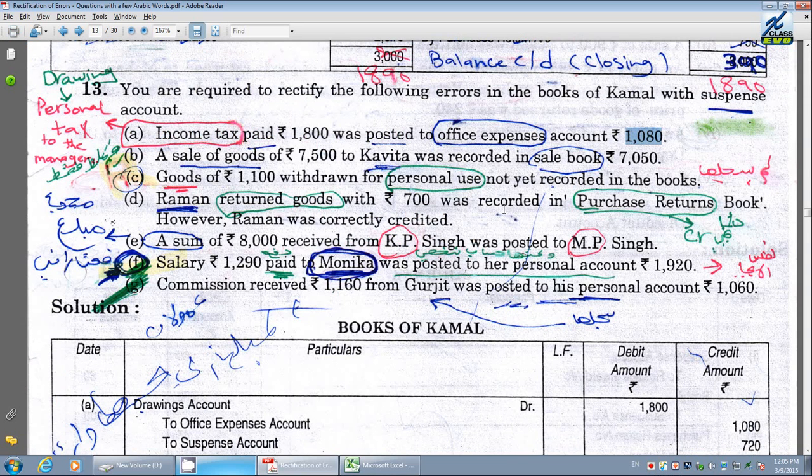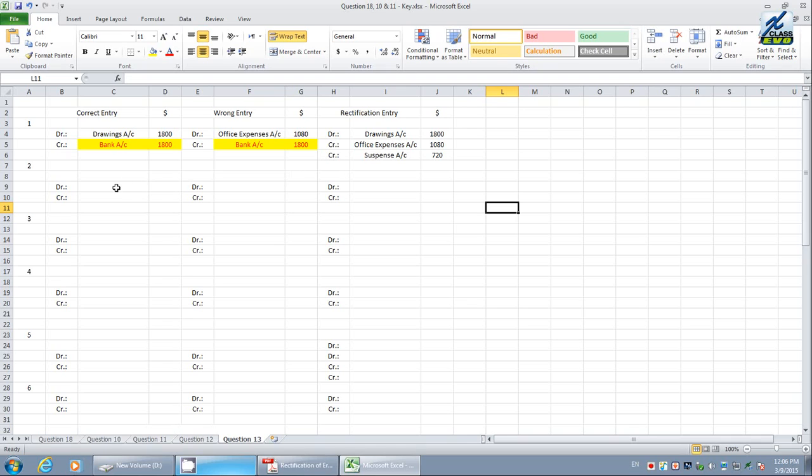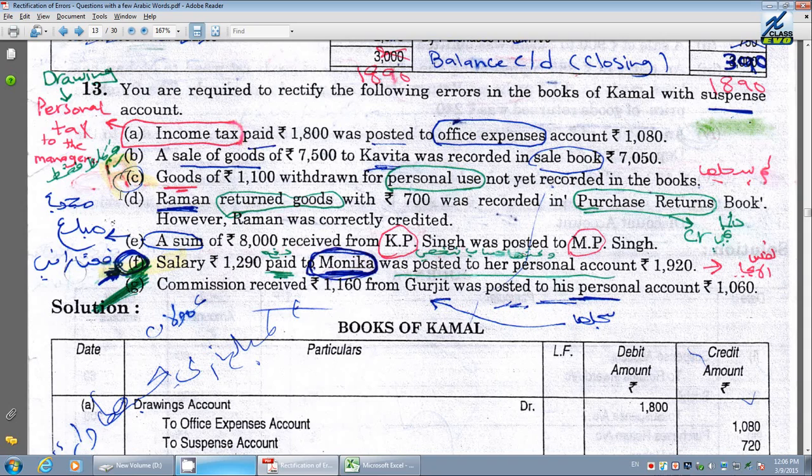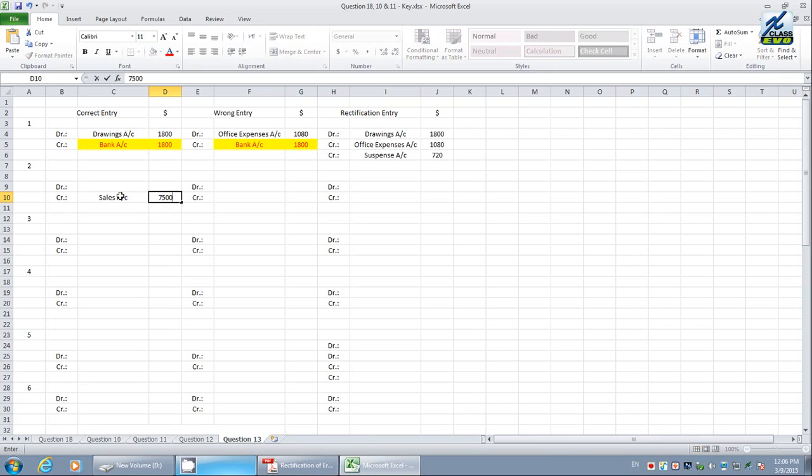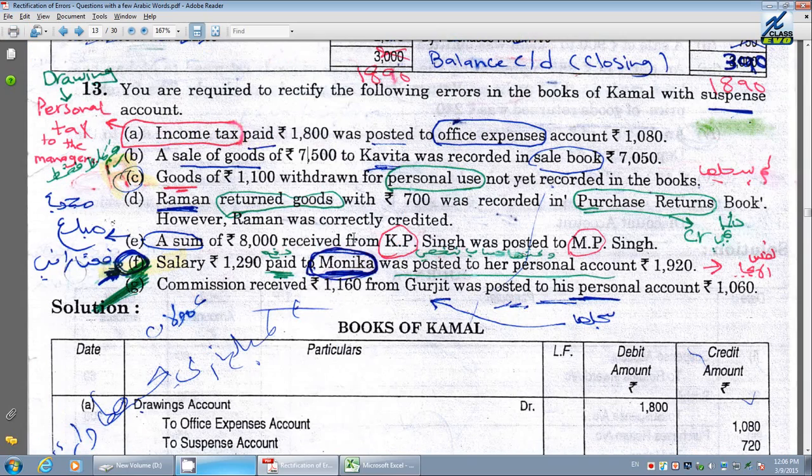Number 2, sale of goods 7,800 to Mr. K or Miss K. Okay, we have sold goods to Miss K. The value is 7,500. Whenever you sell goods, we have to do sales on the credit side. Therefore, credit sales. The value is 7,500, and debit Mr. or Miss K. Miss means a lady. Therefore, 7,500.